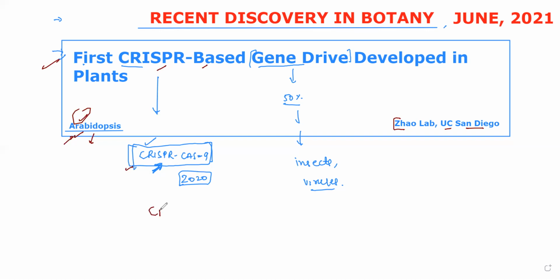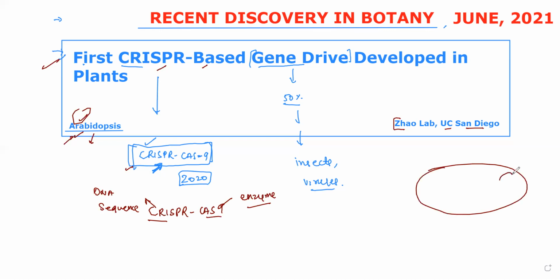This integrated word, CRISPR-Cas9, represents two things. CRISPR is a DNA sequence, and Cas9 is an enzyme associated with this DNA sequence. In the genome of bacteria, prokaryotic organisms like bacteria and archaebacteria, there are some specific sequences which are called CRISPR.